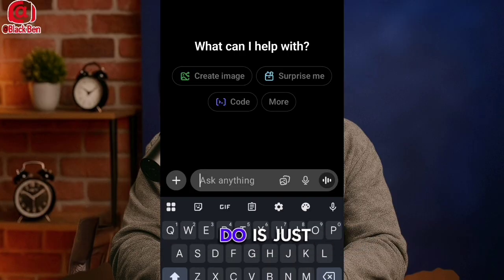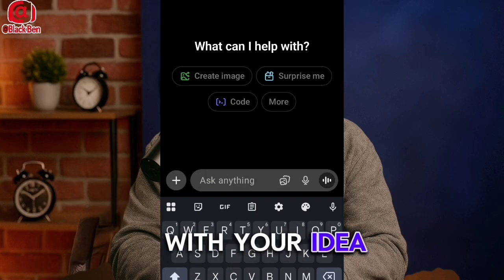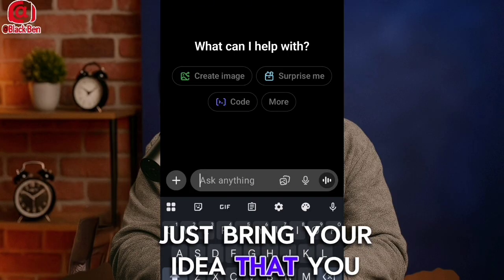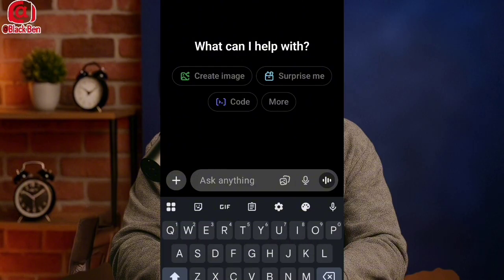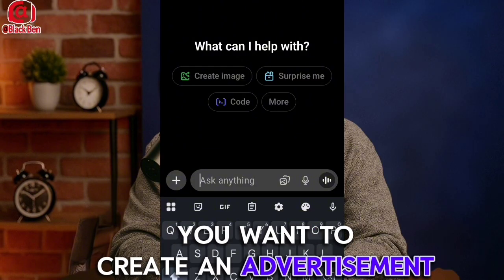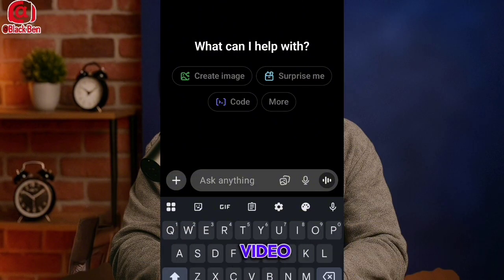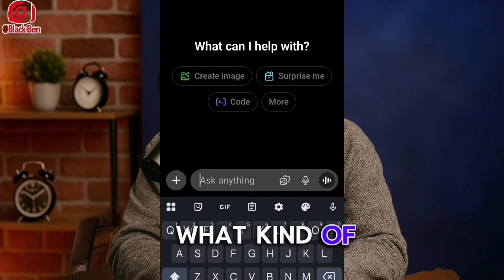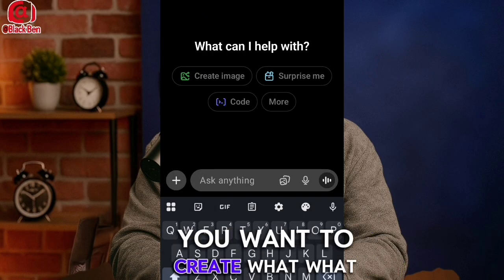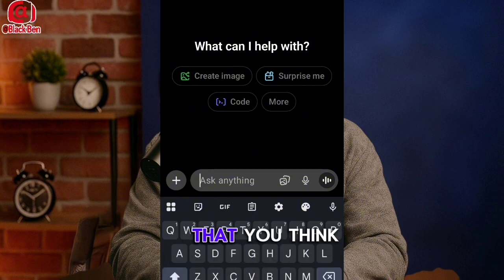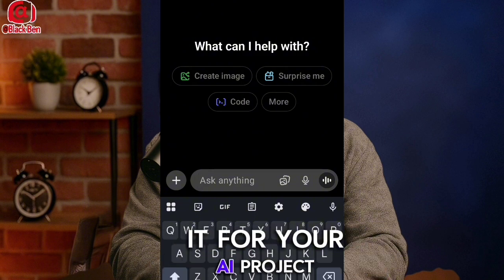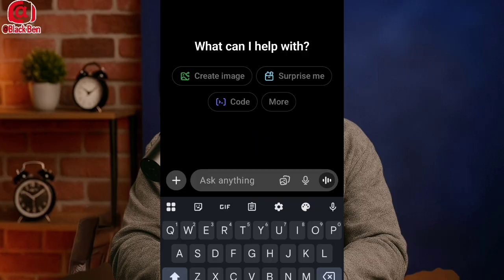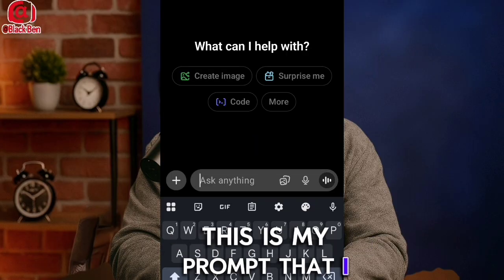The only thing you need to do is just to come up with your idea. Just bring your idea that you think you can use. You see which kind of idea you want to create. An advertisement video, an interview video, a sport video, a broadcast. What kind of video do you want to create? What is your idea that you have in you that you think you can use for your AI project? Let's start our prompt. Okay, for example, this is my prompt that I have here.